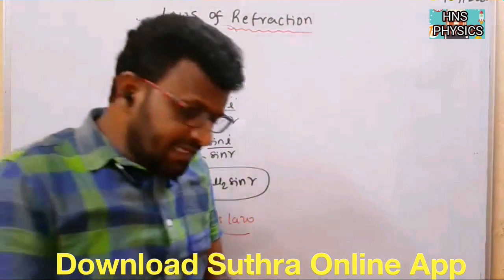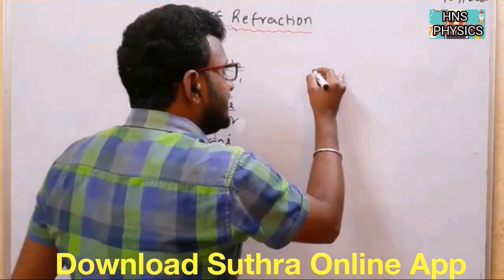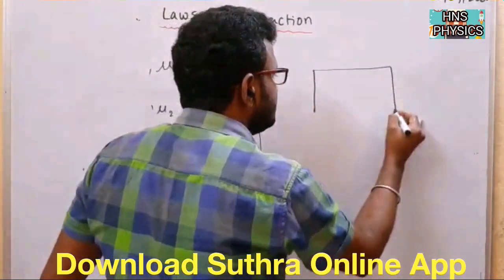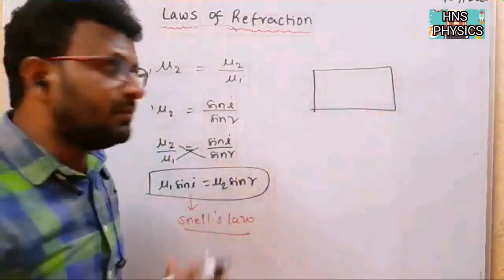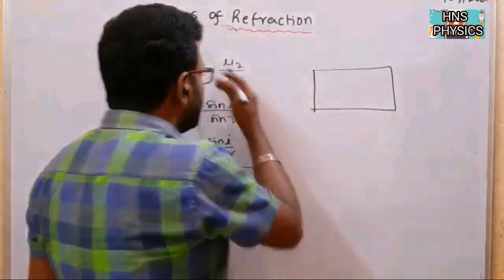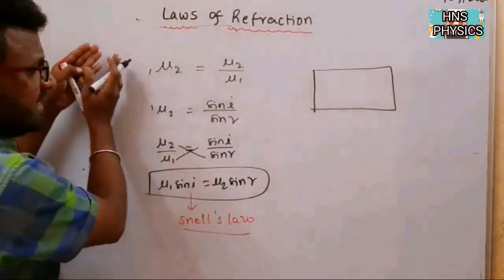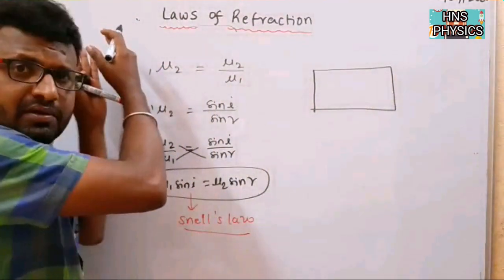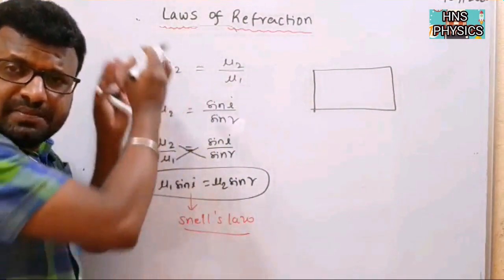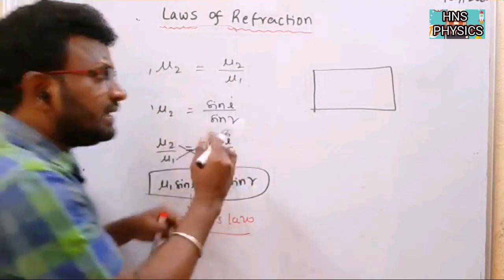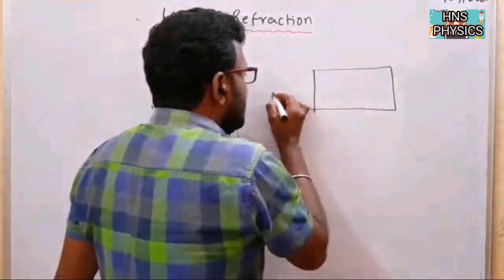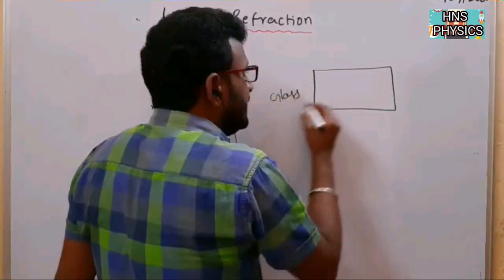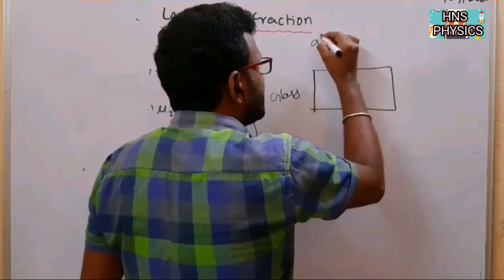In the first case the ray is passing from air to glass, that means medium 1 to medium 2. Here the ray is passing from glass to air.